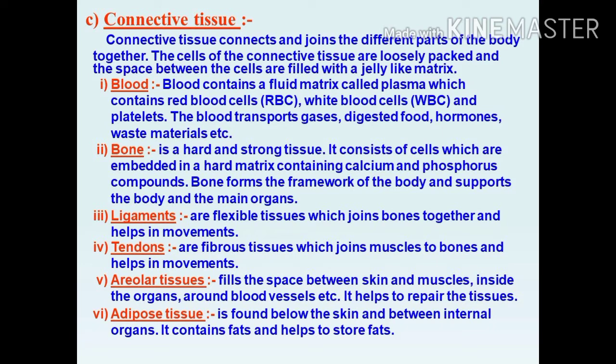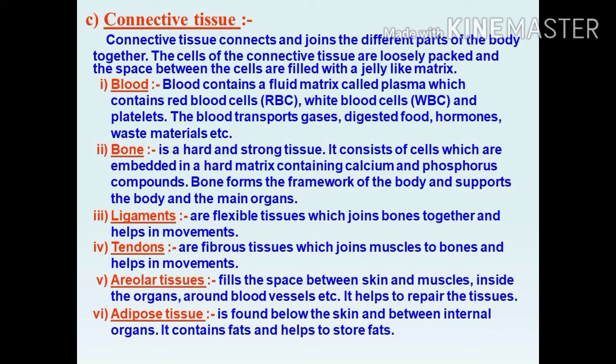This areolar tissue fills the space where the skin, muscles, inside the organs, around blood vessels. Wherever the space is there, that space is filled by this areolar tissue. It helps to repair the tissues. It helps to repair the damaged tissues.